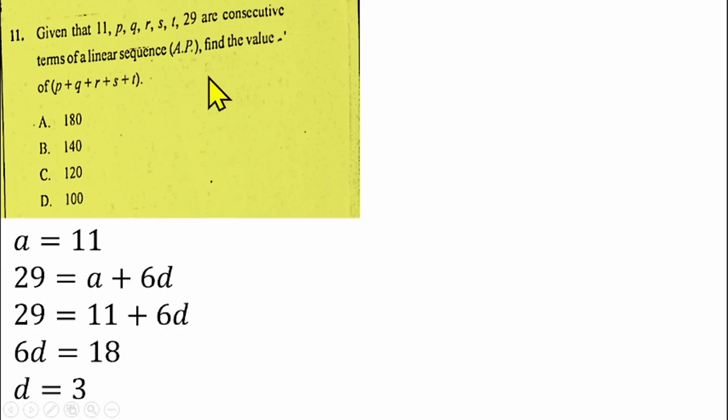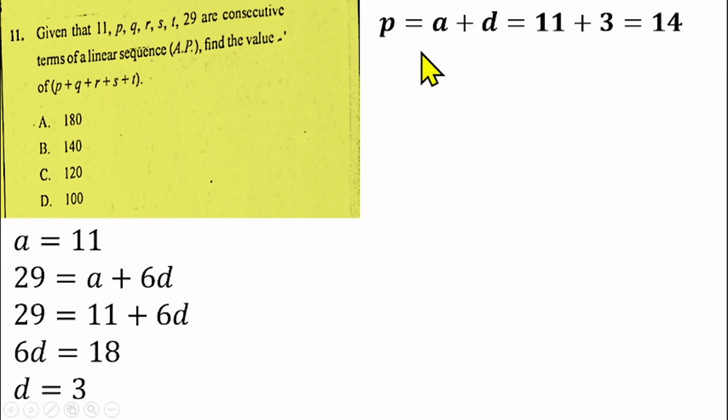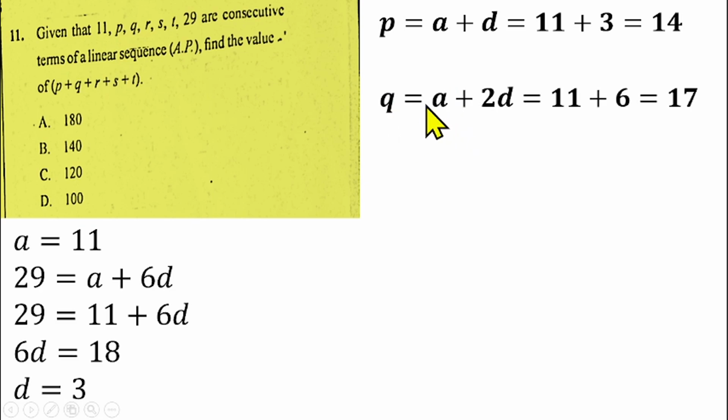So we can use that to find the second term, which is P. The second term of an AP is A plus D. That will be 11, which is the first term, plus the common difference 3. That will give us 14. That's the second term. The third term of an AP, which is represented by Q here, is A plus 2D. And that will give us 11 plus 2 times 3, which is 6. If we add that, that will give us 17.